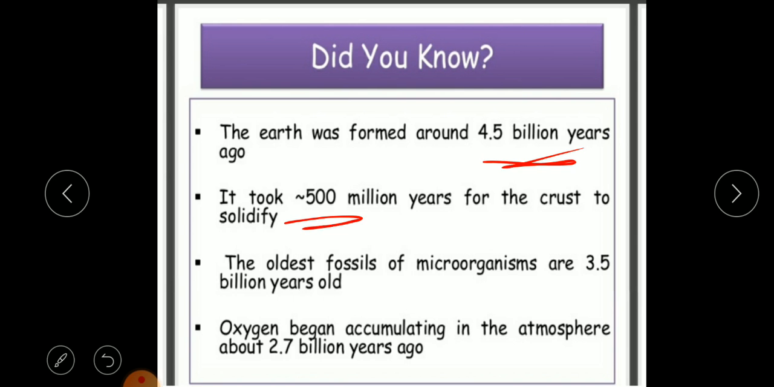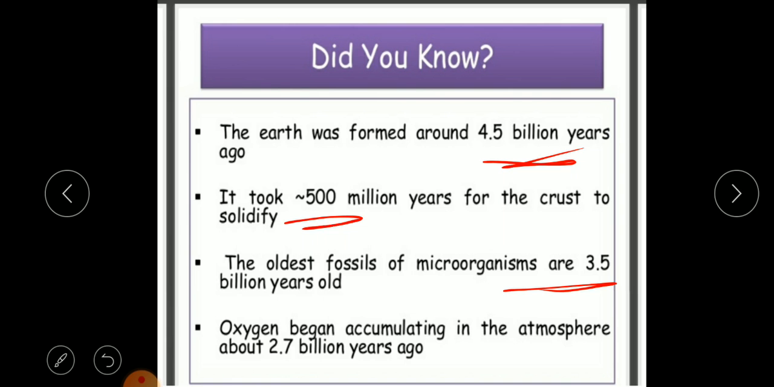If you have seen my previous videos, you will know about nebula theory and Big Bang theory, that is, how the origin of earth happened. And now we are studying how the origin of life happened and different theories related to the origin of life. Now the oldest fossils of microorganisms are 3.5 billion years old.